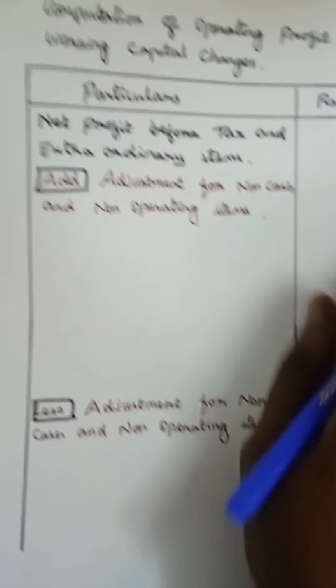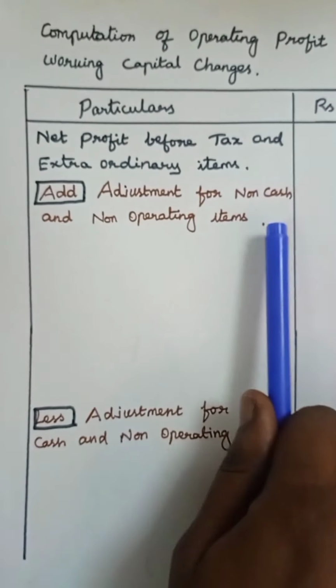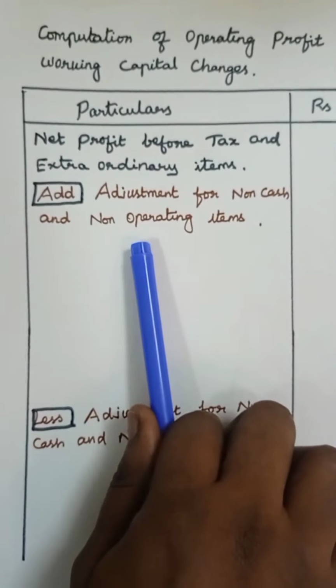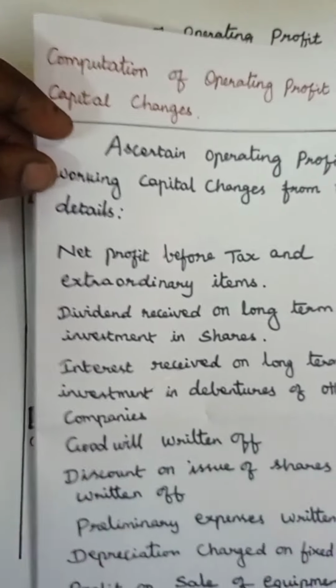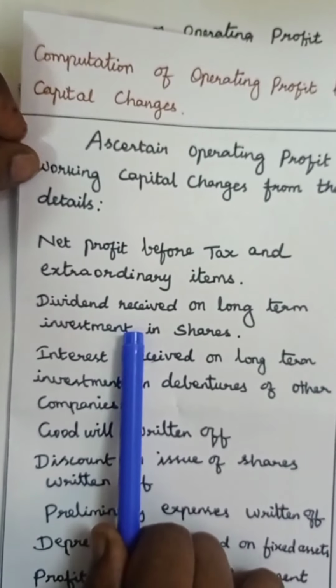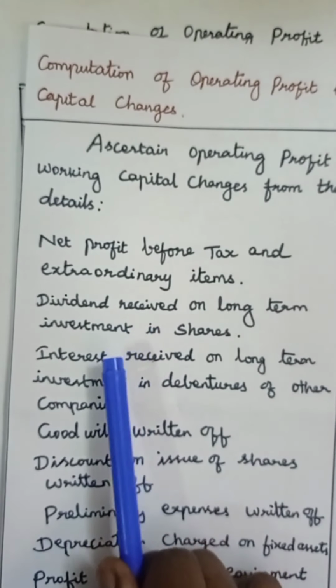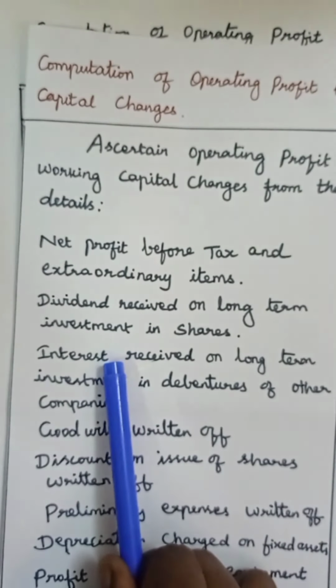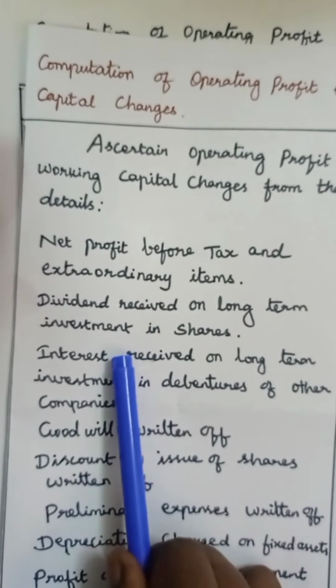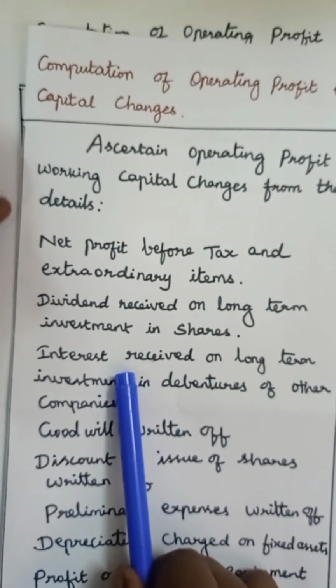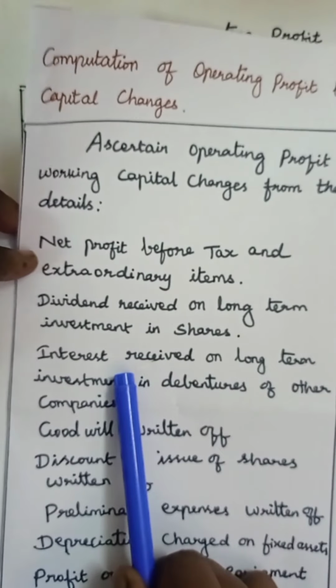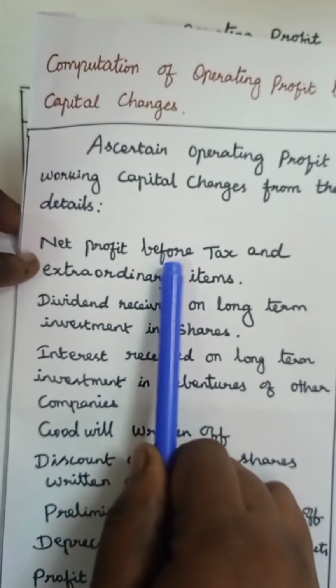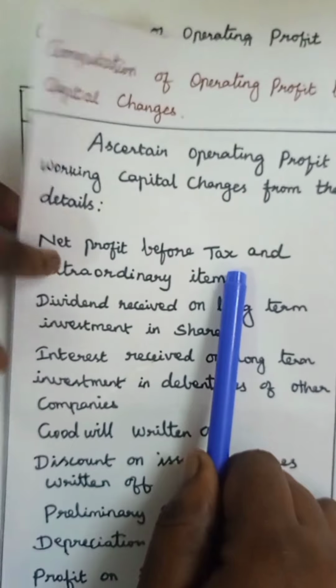With the net profit, we have to make adjustments for non-cash and non-operating items. Look at the information. Here we have information related to dividend received and interest received. Dividend received and interest received are to be shown under the heading cash flows from investing activities. So we have to deduct these items from the net profit before tax and extraordinary items.